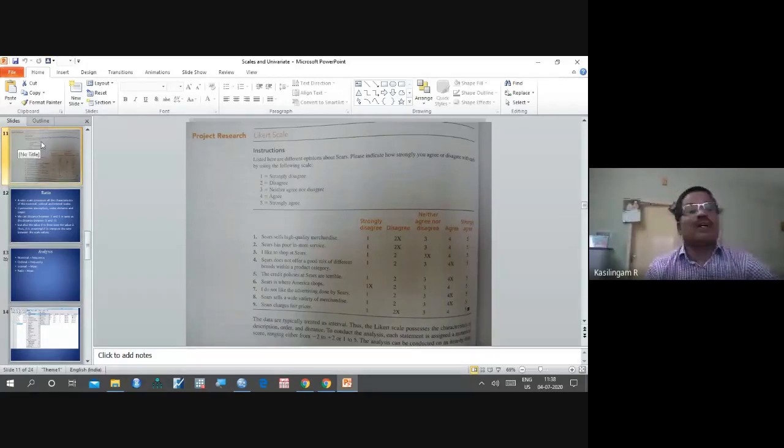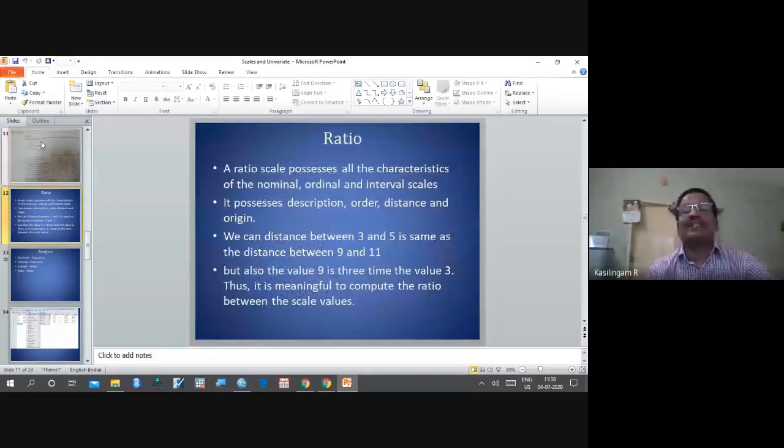Now let me read what is written about the ratio. Ratio scale possesses all the characteristics of nominal, ordinal, and interval scales. Nominal means only description, ordinal means description and order, interval means description, order, distance.